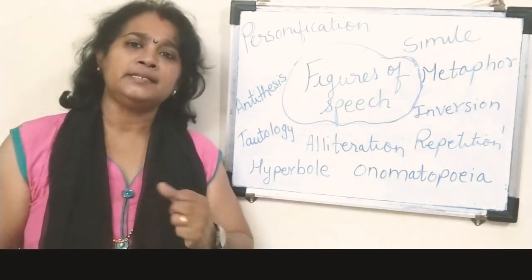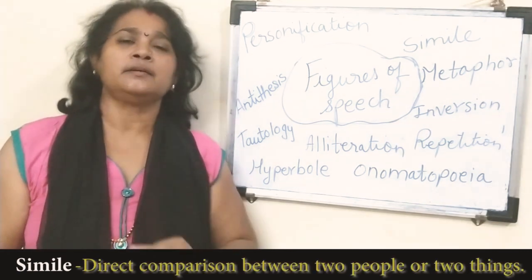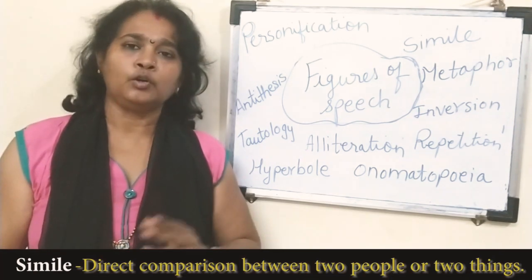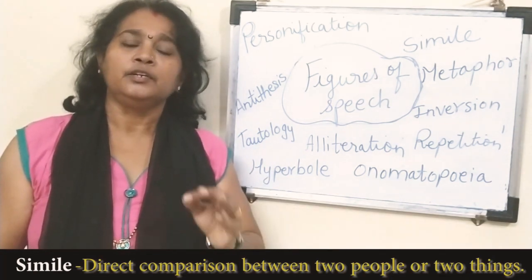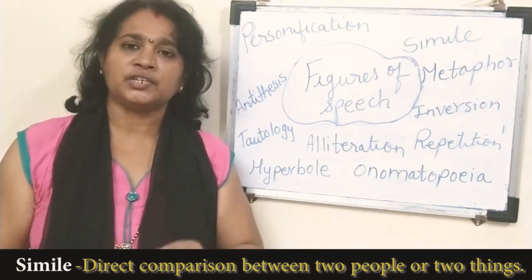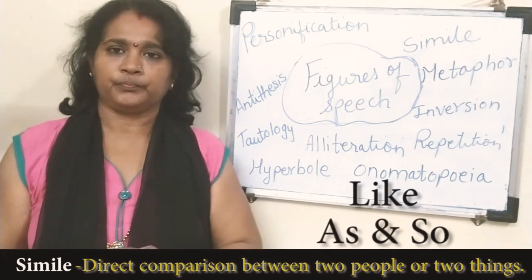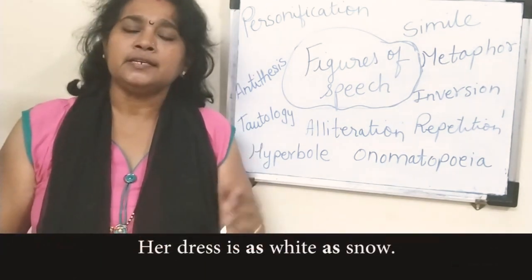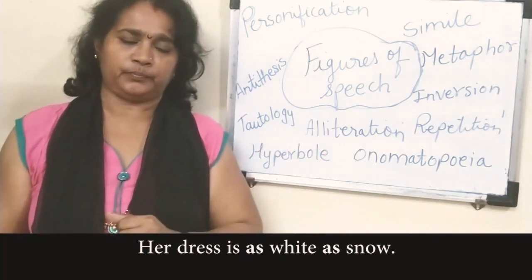Now what do you mean by simile? Simile is the direct comparison between two people or two things. A direct comparison using the words such as like, as, so. For example, her dress is as white as snow.